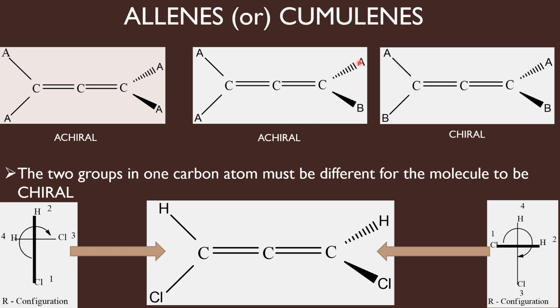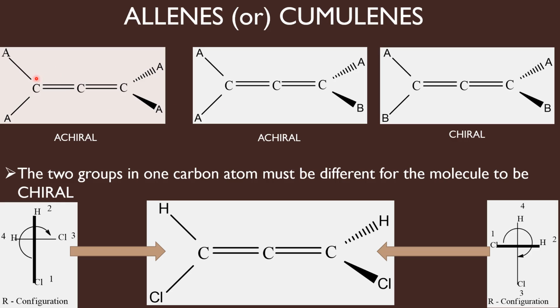Remember, the two horizontal groups, they are present. There is a horizontal plane. There is a plane that is perpendicular to the plane of the screen. There is a plane that is containing the three carbon atoms and these two A and B. So with respect to this mirror plane, this A is above and this A is below. Therefore, this molecule has got a plane of symmetry. Always remember, when there are similar groups present on one of the terminal carbon atoms of the allene, the molecule will have a plane of symmetry.